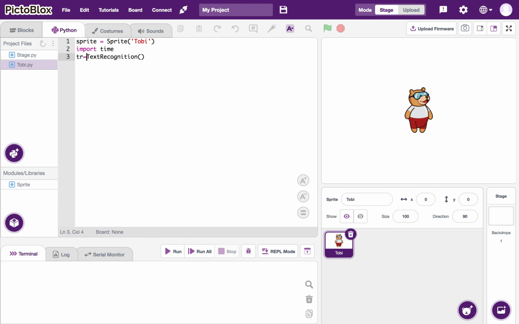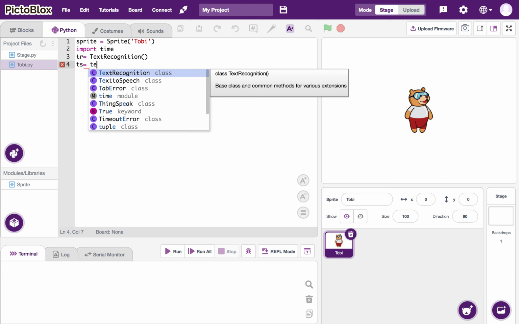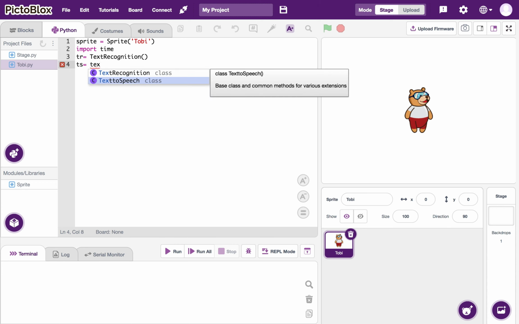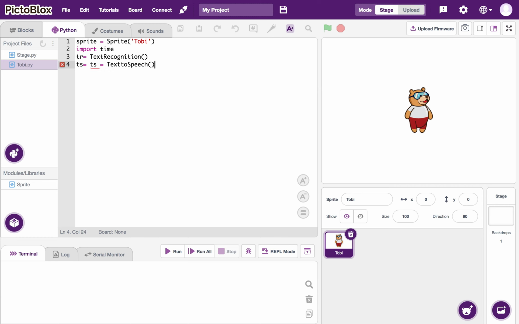First of all, we are going to import time, because later on we are going to use time sleep. After that, we are going to import a class that is text recognition and store that into a tr variable. And after that, we are going to use the text to speech class, and that will be stored into the ts variable.